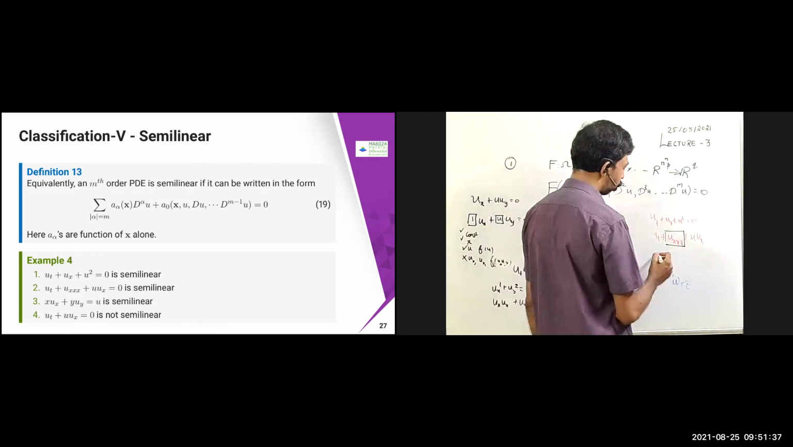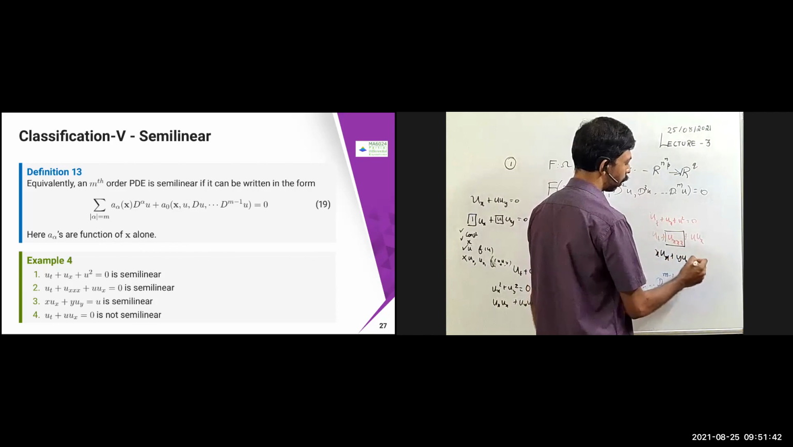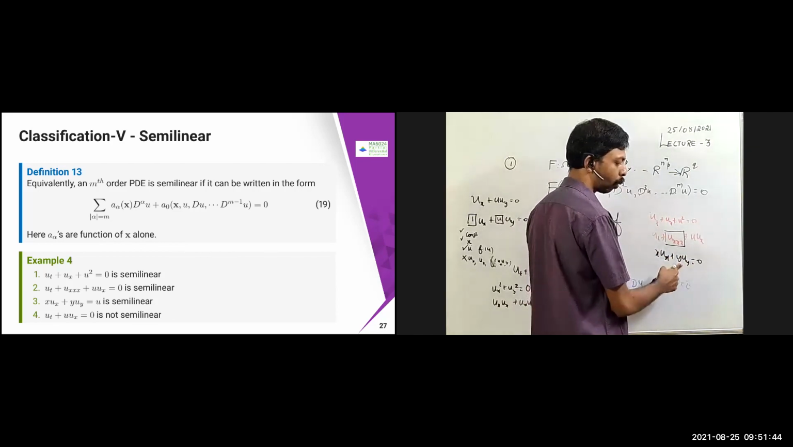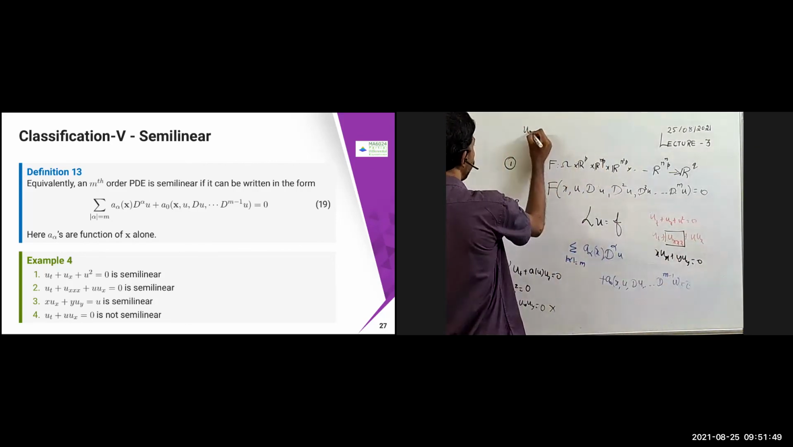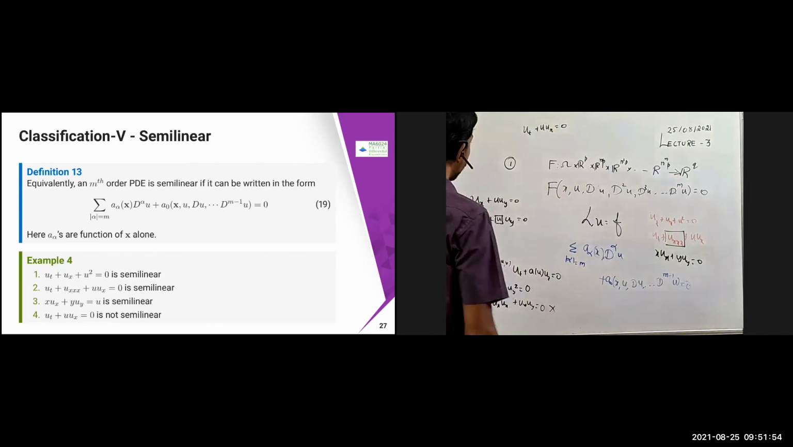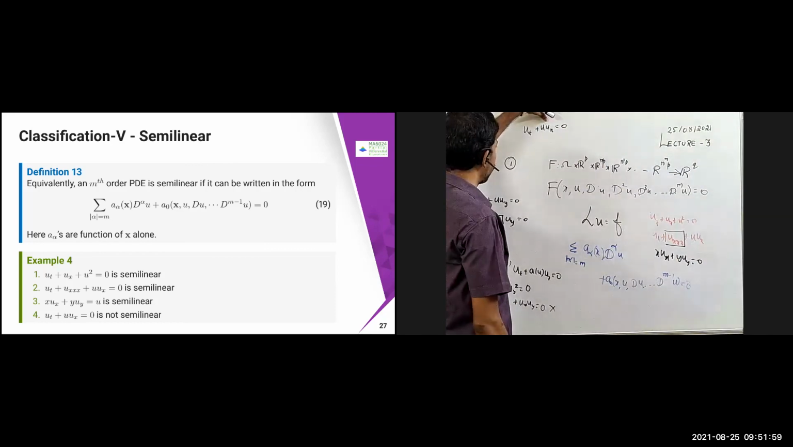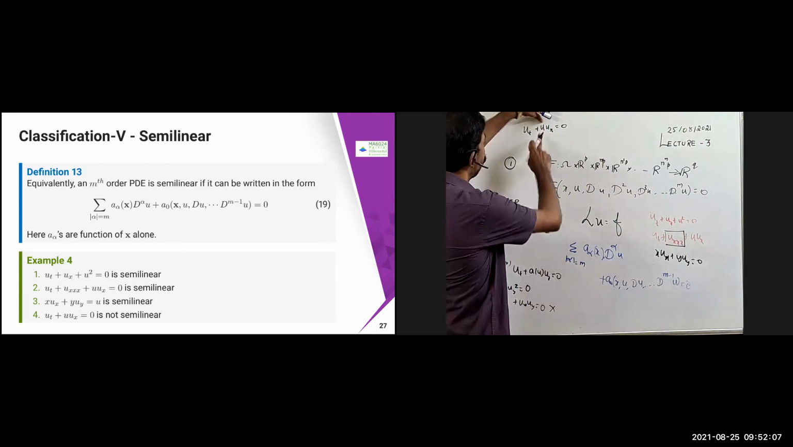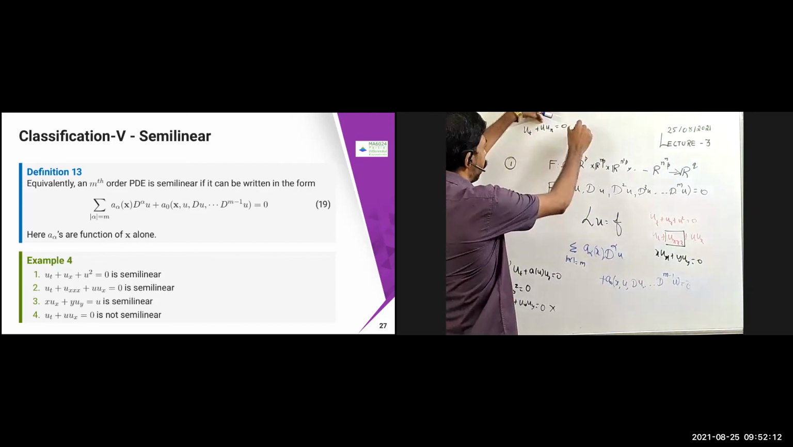Similarly, if you look at x ux plus y uy equal to 0, this is also semi-linear because the coefficients are functions of x and y only. Now, how about ut plus u ux equal to 0? It is not semi-linear because the highest derivatives are ut as well as ux. In this case, you have to check whether the coefficients are functions of x only. Either it should be a constant or a function of x and y only. Here it is a function of u, therefore it is not semi-linear.